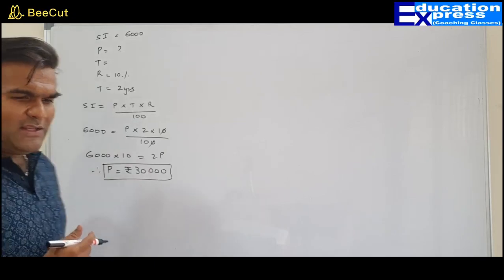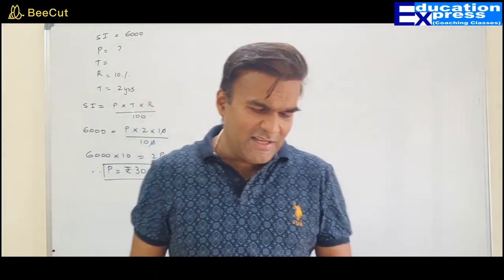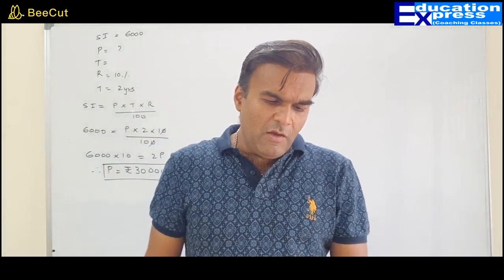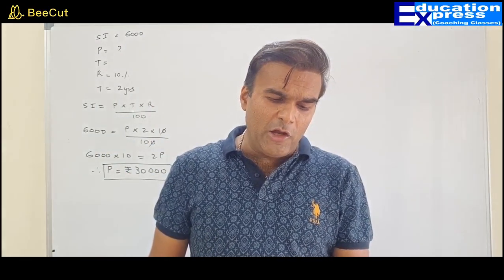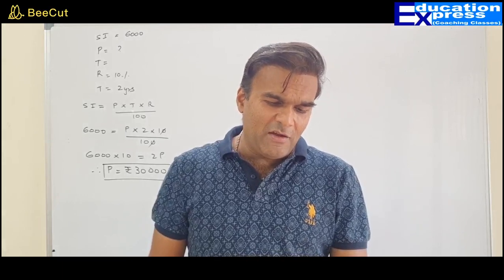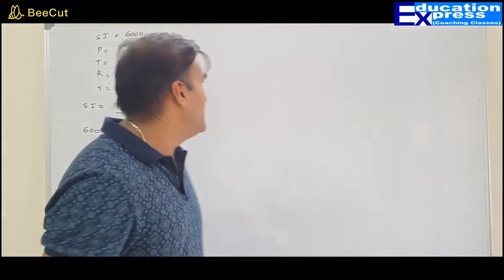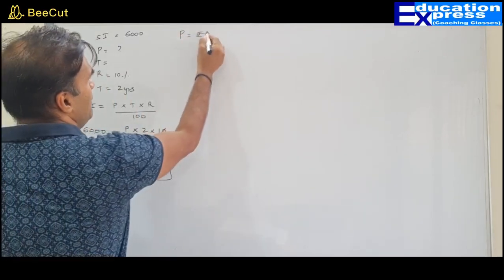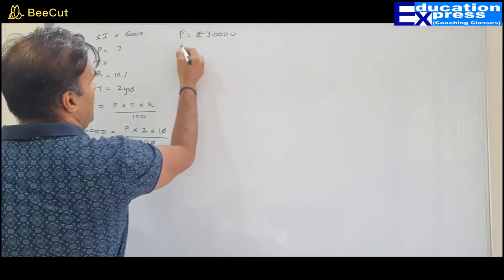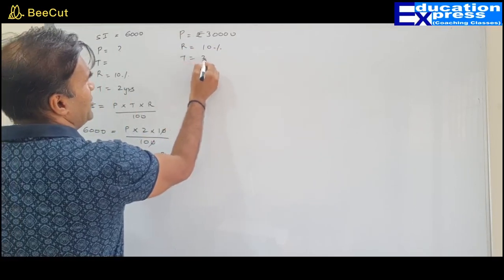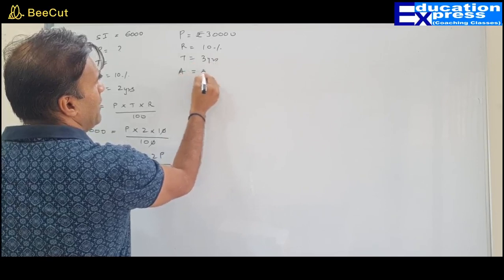Yes, sir. What is the next question that they are asking in the same sub question? Find the sum. The sum is 30,000. Find the amount due at the end of 3 years and at the same rate but compounded annually. So your question is, principal becomes 30,000, same rate, so rate becomes 10%, time becomes 3 years, and you have to find the amount.